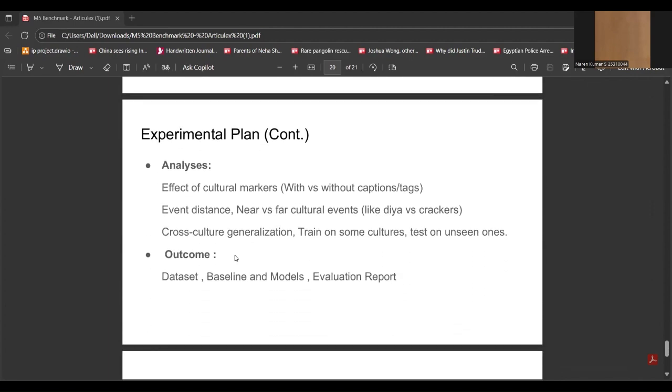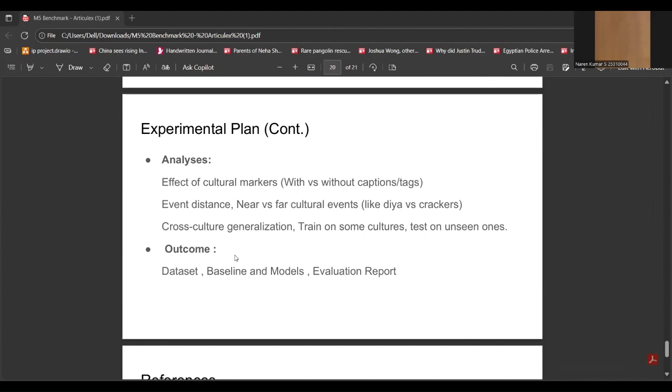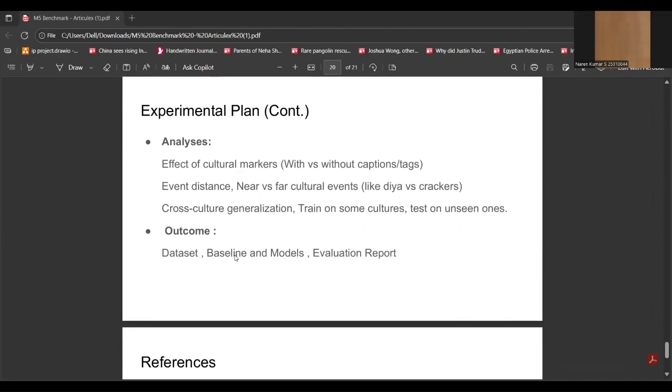So the analysis that we are trying to get out of this project is the effect of cultural markers, event distance, how far the shuffled images are from the reference image, and cross-cultural generalization. We'll try to train the model on some cultures and test it on some unseen ones, so we can see if the model is able to generalize properly. And the outcome would be a dataset, a baseline model, and some evaluation.